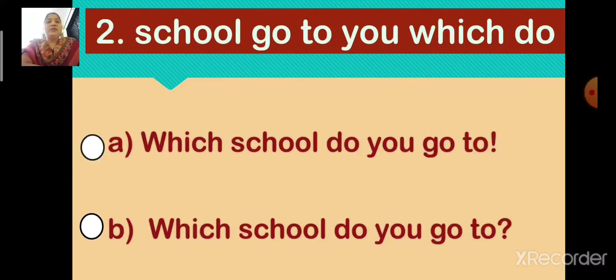Number 2. School go to you which do. I repeat, school go to you which do. The options are option A, which school do you go to? Exclamation mark. And option B, which school do you go to? Question mark. Now children, which is the correct answer? Option A or option B?